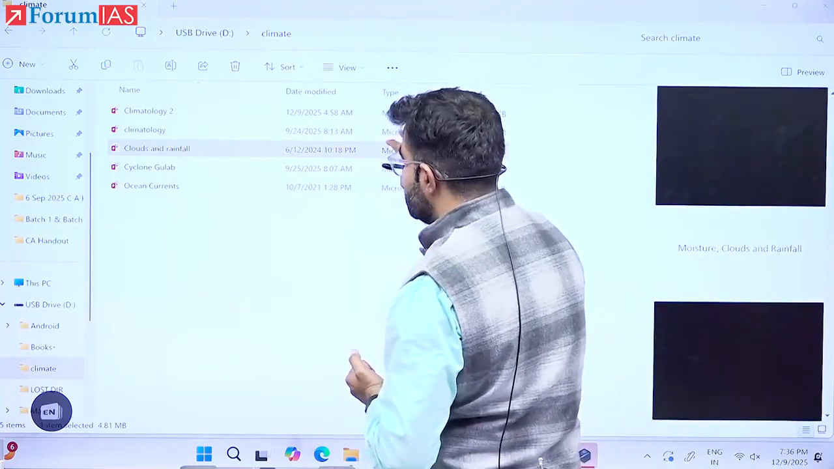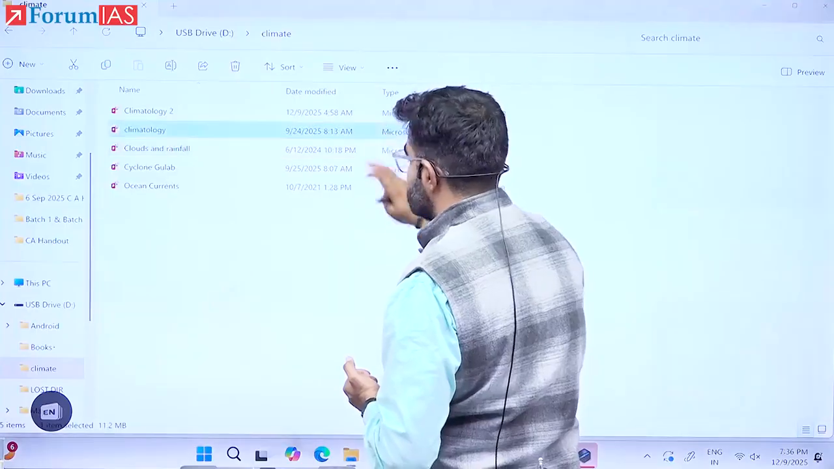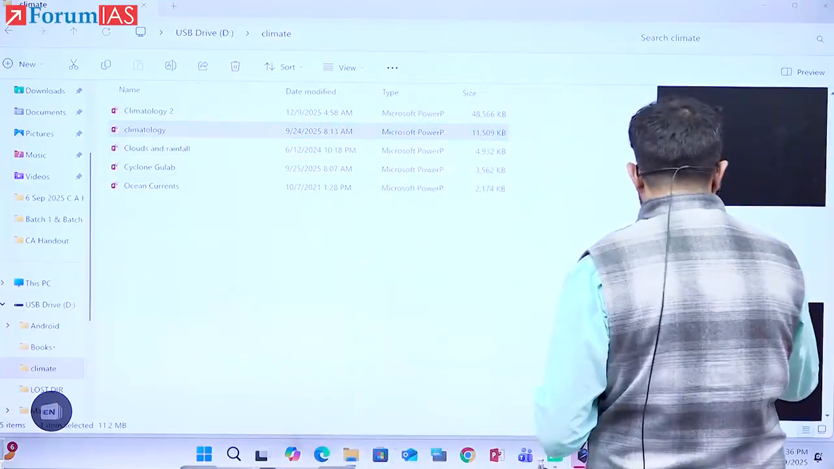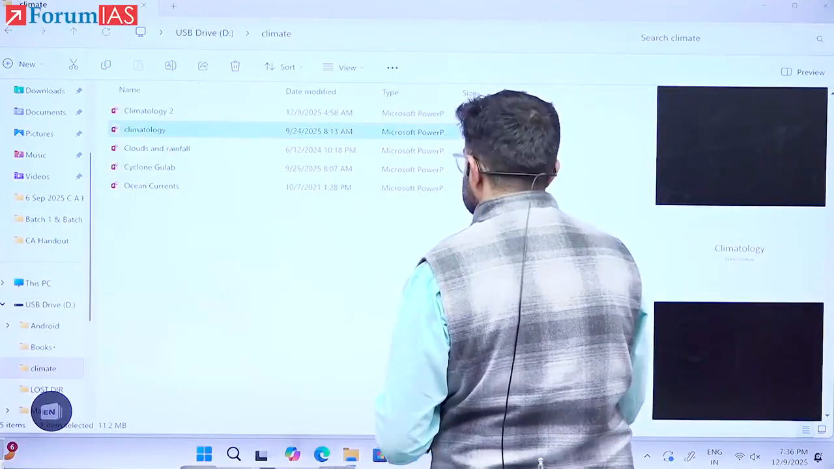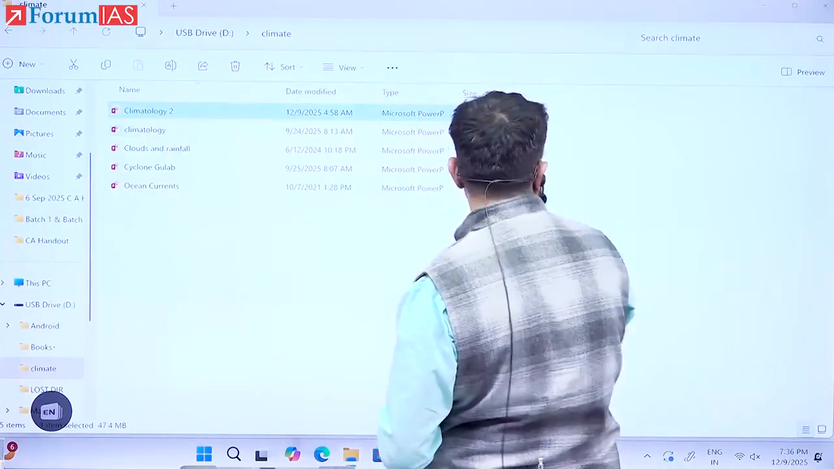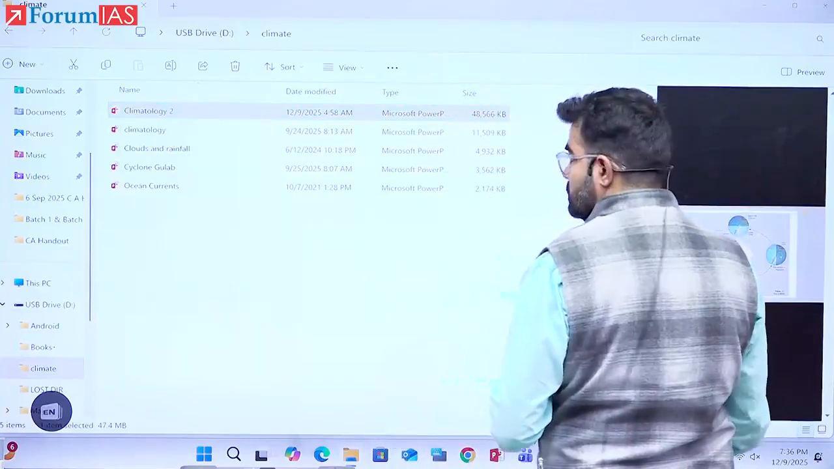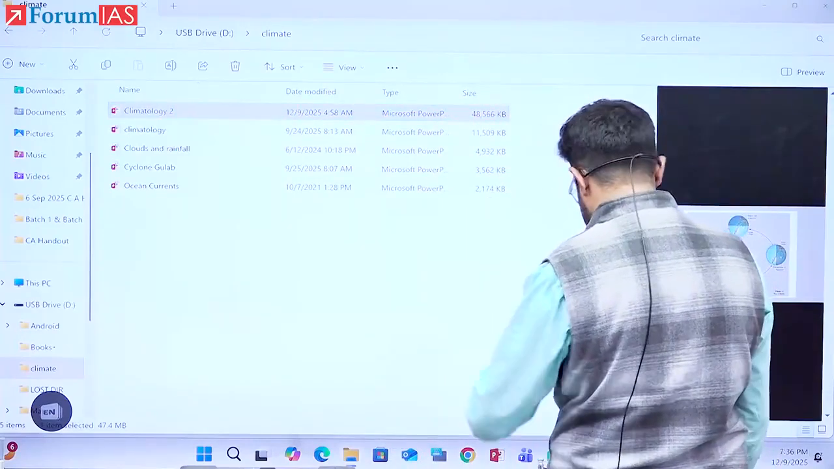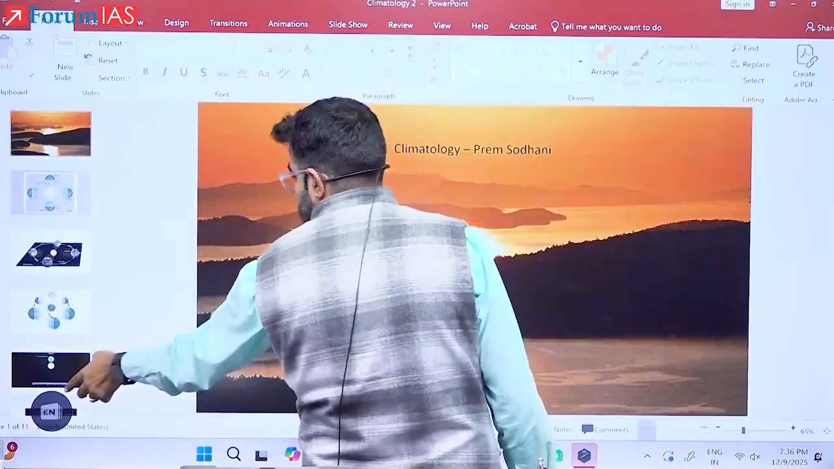Now see here what I was showing you. Air masses, na? Yes, see here. What happened to this slide, huh? ये क्या हो रहा है? Now see here.